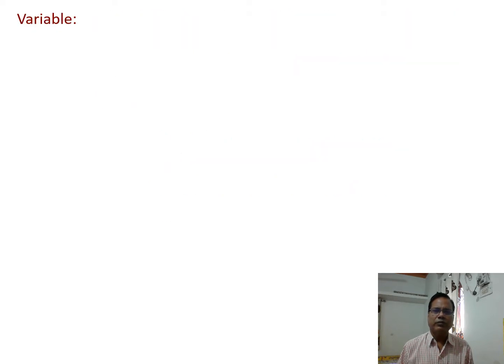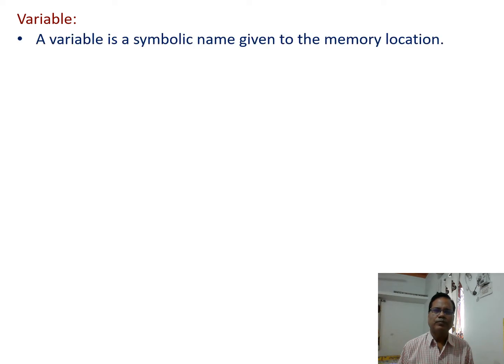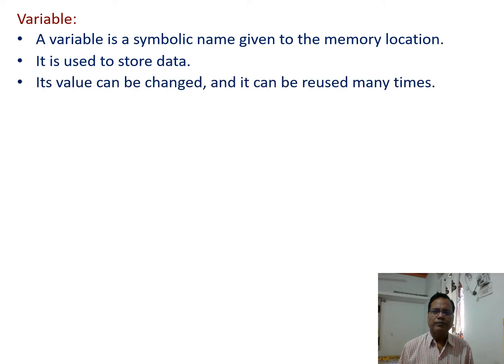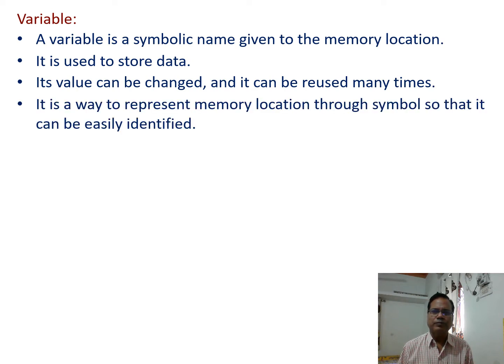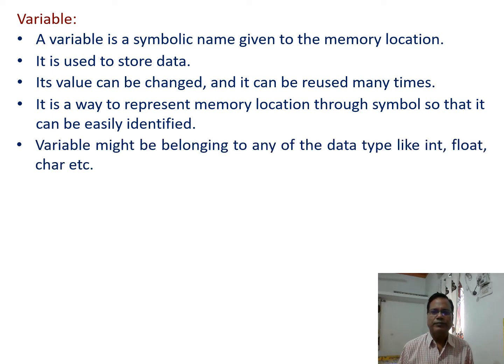First we will discuss what is a C variable. A variable is a symbolic name given to a memory location. It is used to store data. Its value can be changed and it can be reused many times. It is a way to represent a memory location through a symbol so that it can be easily identified.